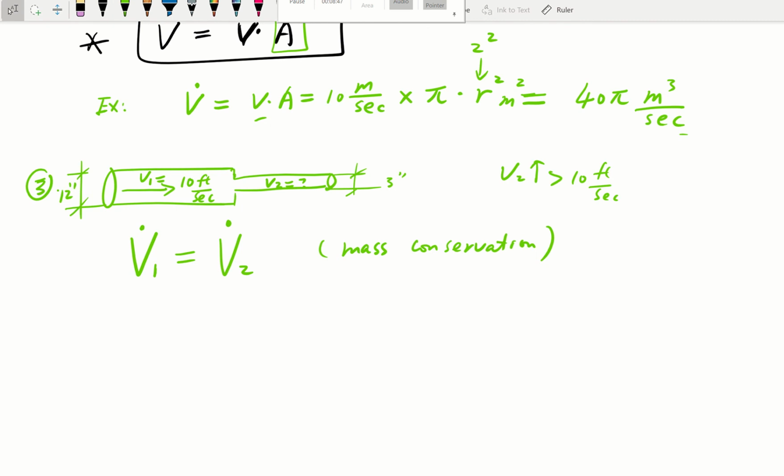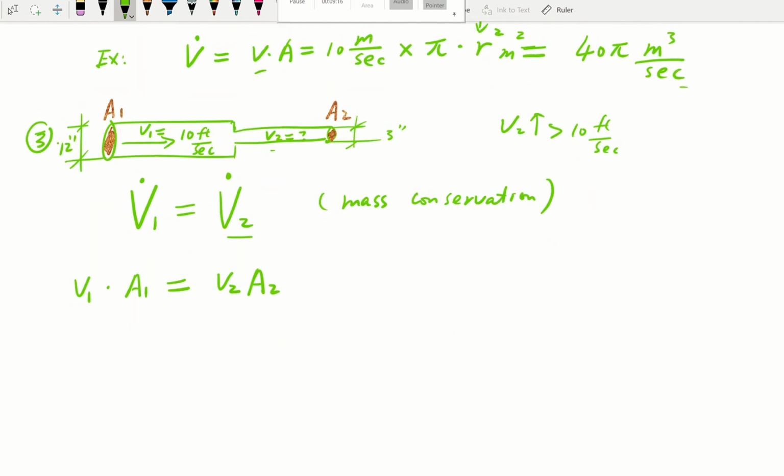We just said volume flow rate is velocity V1 times cross-section area A1. That's our A1, and this will be our A2. Then here, the volume flow rate is equal to velocity V2 times cross-section area A2.